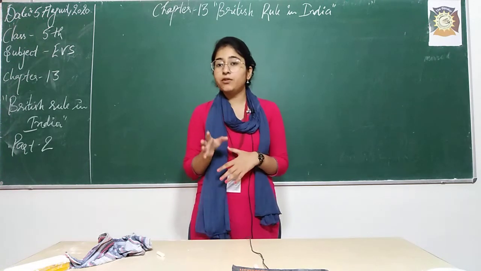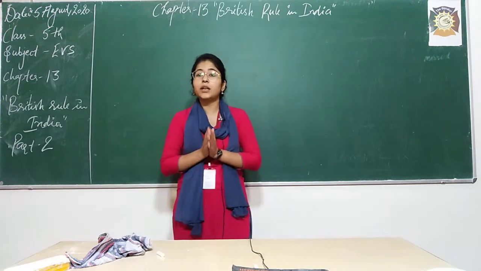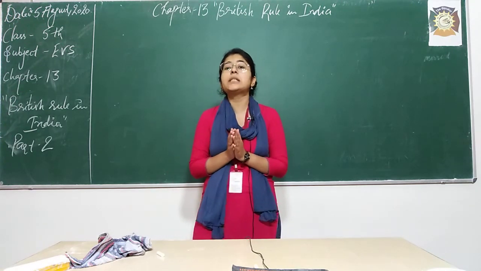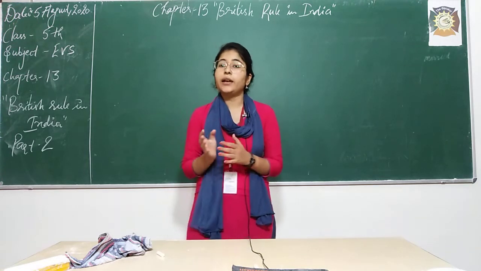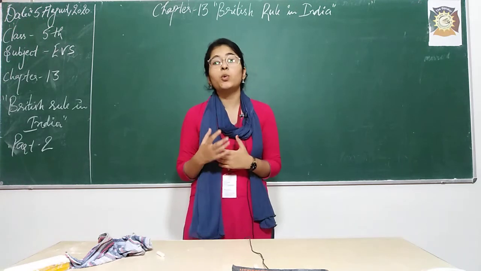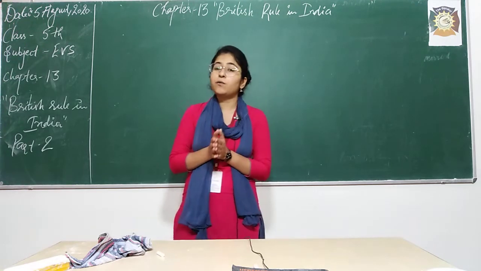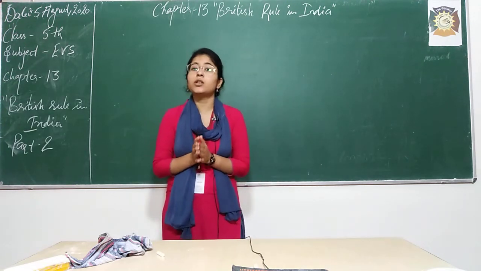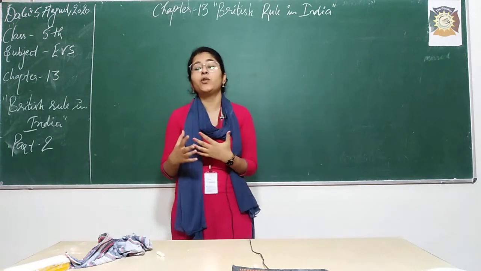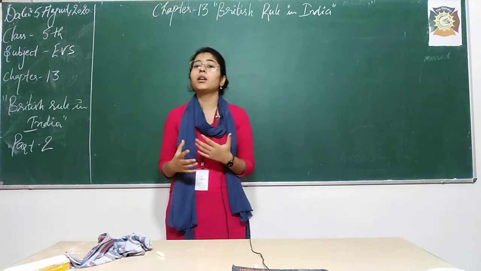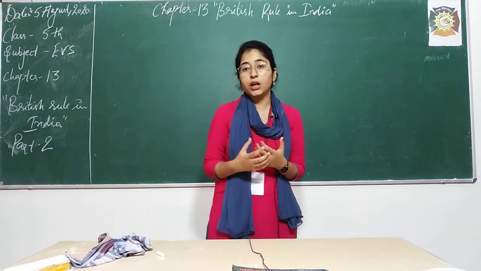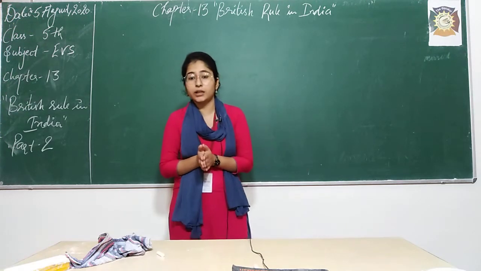In the previous class, first of all we discussed how the East India Company was formed in 1600 AD, and then they came to India and sent an ambassador. Their ambassador was a famous traveler, Sir Thomas Roe, right? They started building factories in India. After that, their thinking changed and they started building forts also in India and keeping armies there.